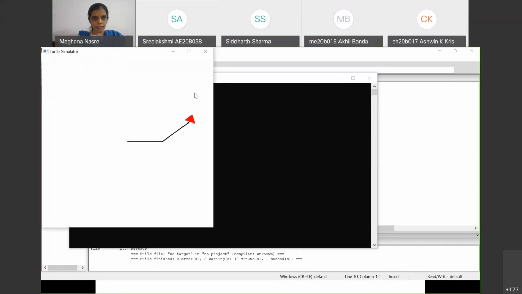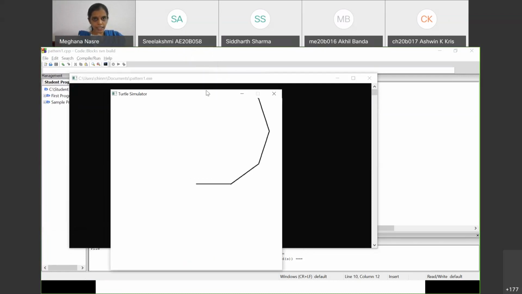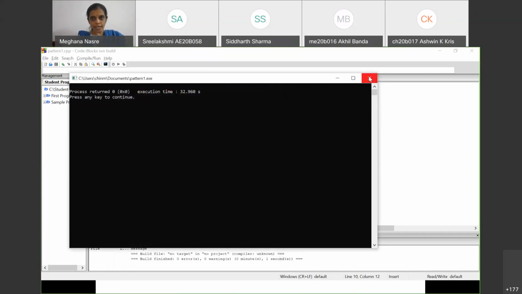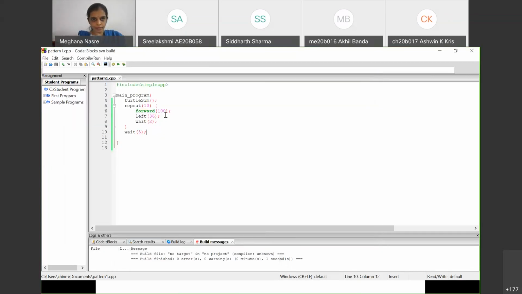And now the Turtle Stream Simulator has started. I think the side has become too large for the screen that I have, so it is not showing you the whole thing. What I will do is change the side to be a little smaller, but I hope everybody saw the execution. I'm going to change the side a little smaller so that it shows up there.